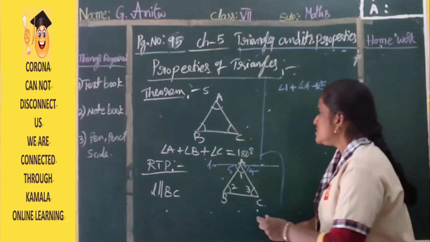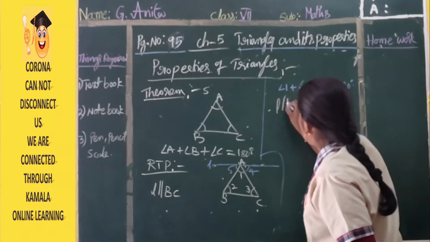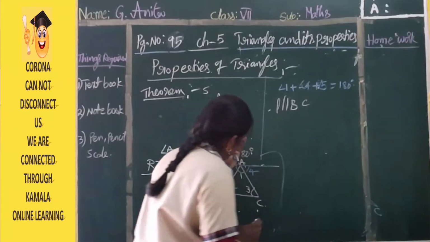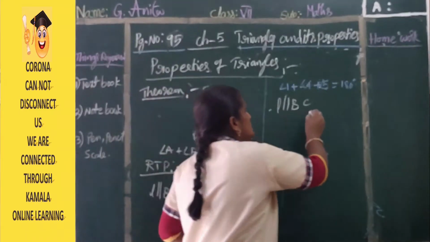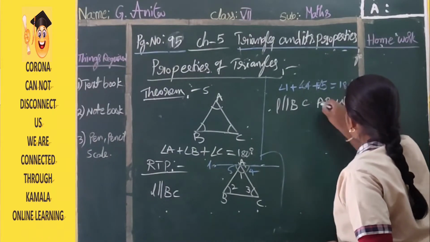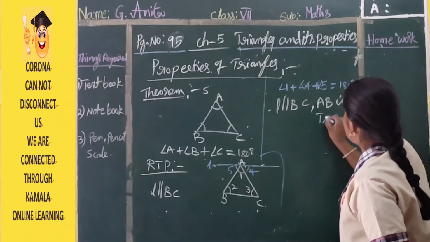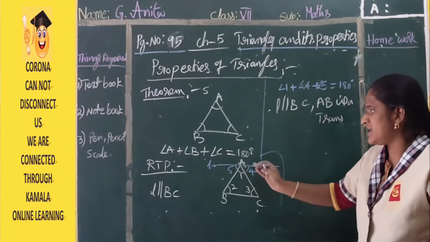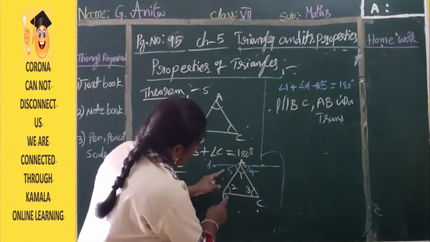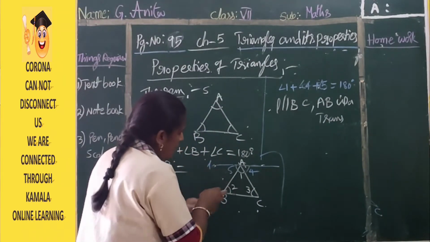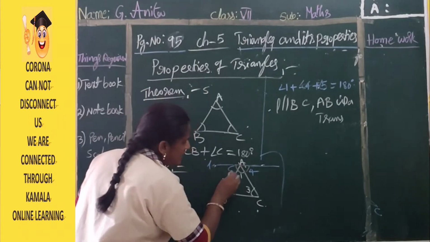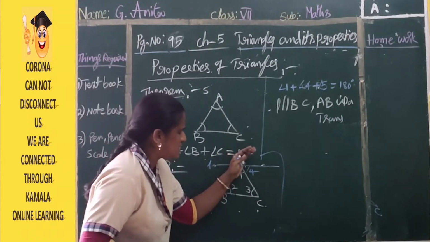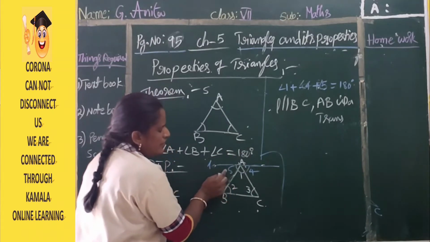Look at the board once. L is parallel to BC. We are assuming AB as a transversal. So AB is a transversal. Transversal means what we are getting an idea about. So angle 2 is equal to angle 5. How is it possible? We are assuming L and BC are parallel to each other, and this is a transversal. That means angle 2 is equal to angle 5.